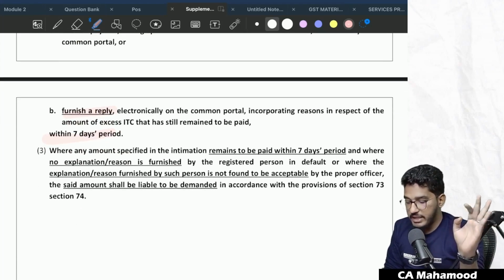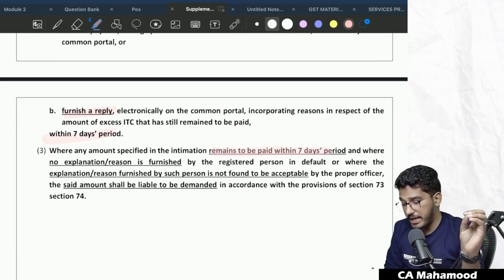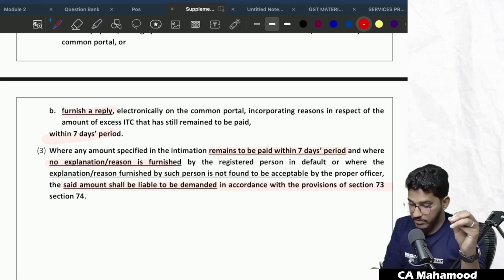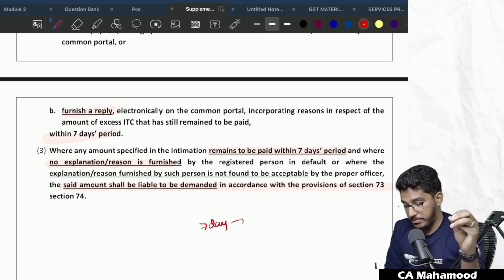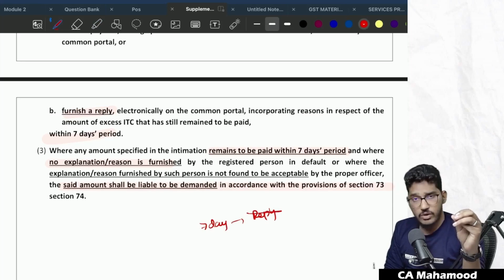Where any amount specified in the intimation remains to be paid within the 7 days period, and no explanation is furnished by the registered person in default, or where the explanation or reason furnished by him is not found to be acceptable by the proper officer, the said amount shall be liable to be demanded. That means if within 7 days you did not reply.